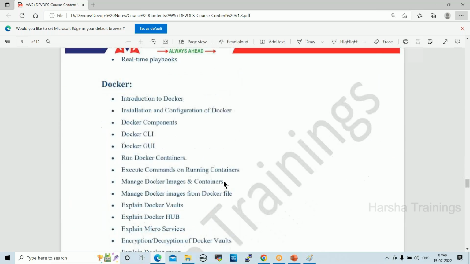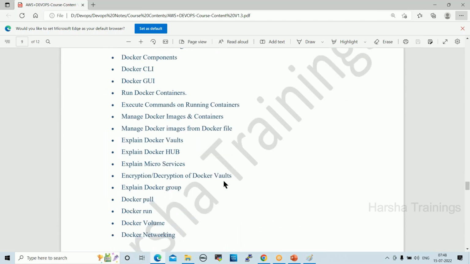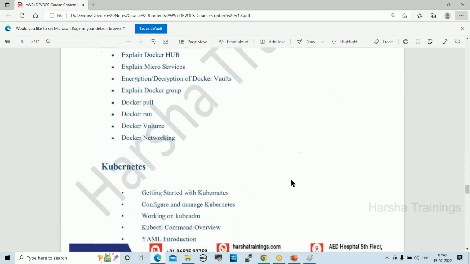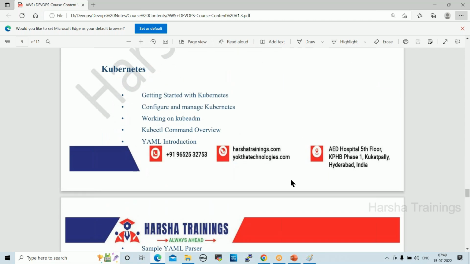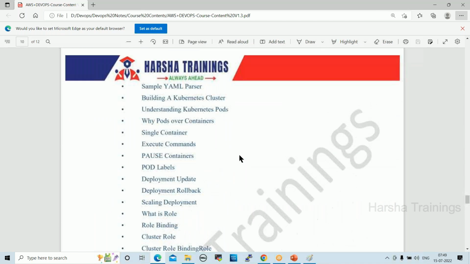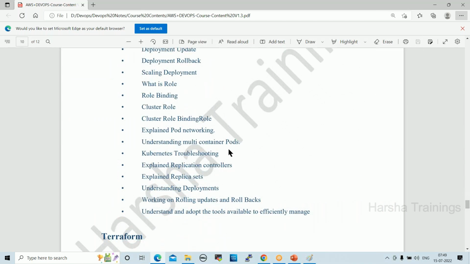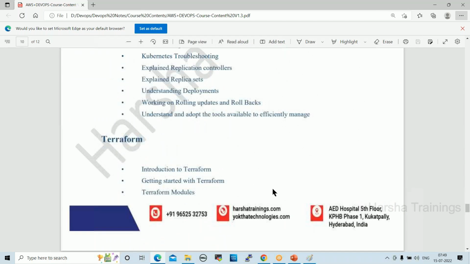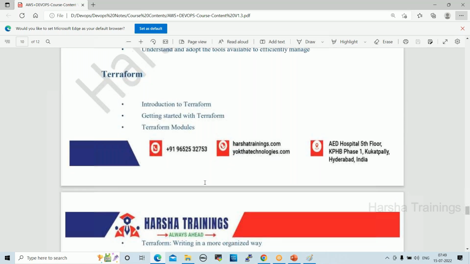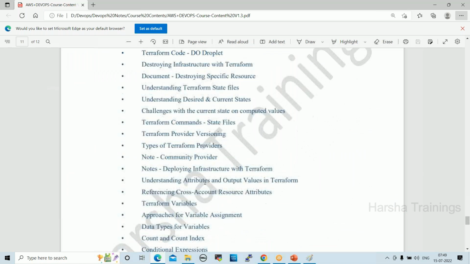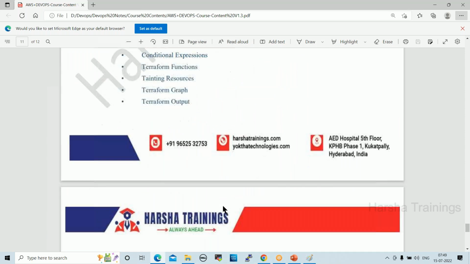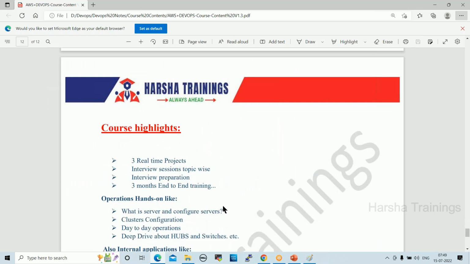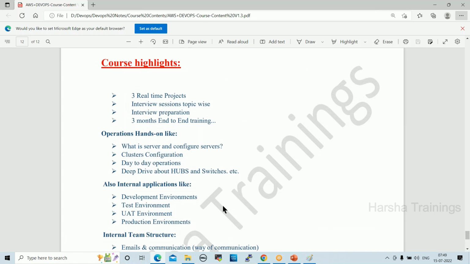Docker modules, and Kubernetes modules. These are the Kubernetes modules, right? Up to here. So next one, Terraform. These are the Terraform modules. Okay. Yeah. Next one, course highlights.